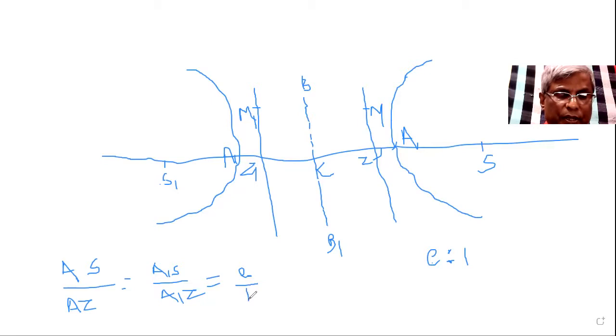Then by the definition, A and A1 are points on the hyperbola.